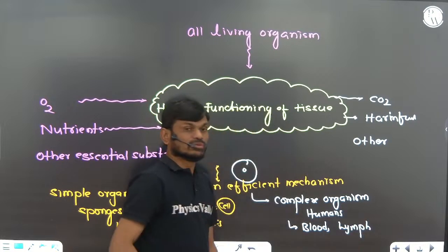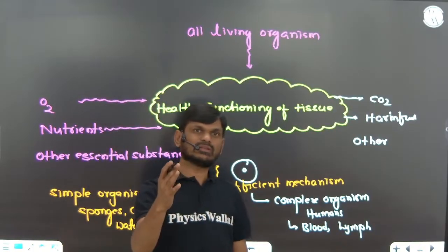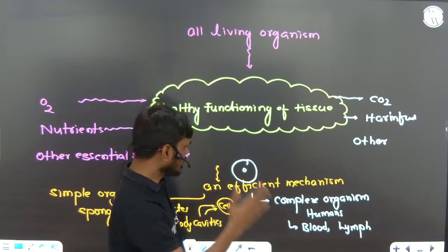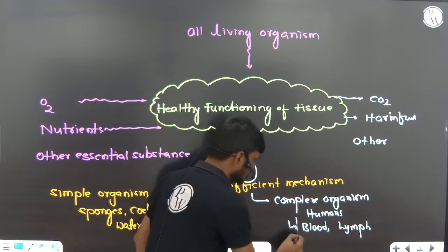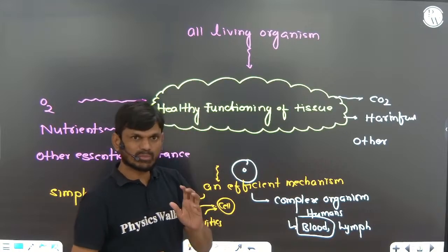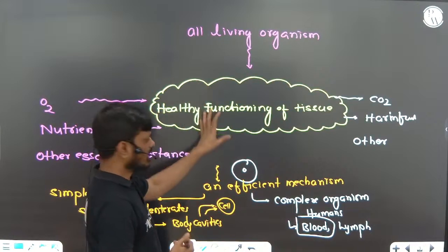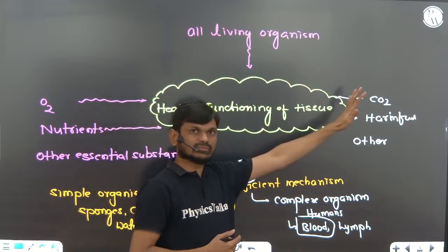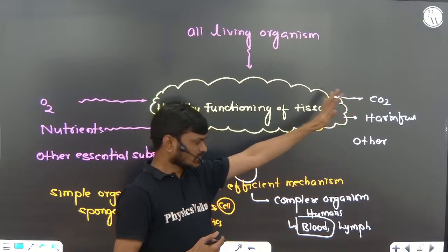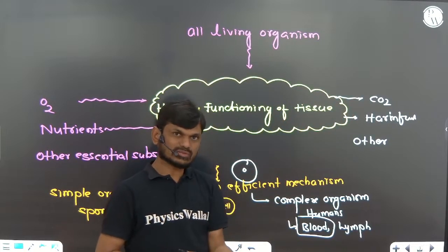Okay, so in complex organisms special types of liquids are present in their bodies. Mostly blood is the common liquid present in our body that helps in transmission of these components to the cells and also away from the cells for elimination, right? Lymph also helps in transportation of certain substances.